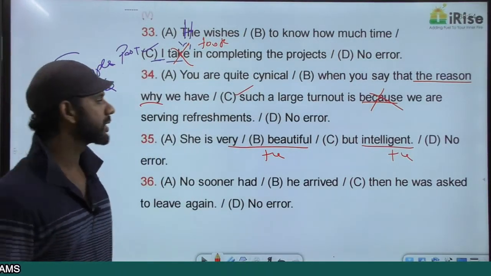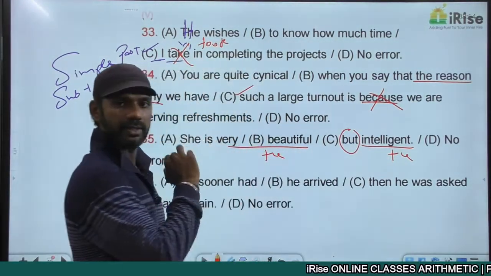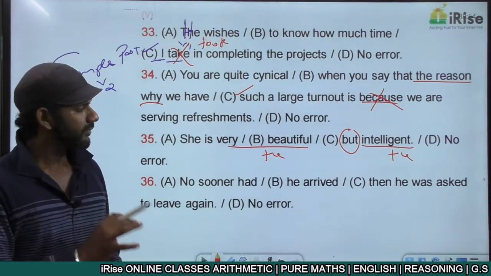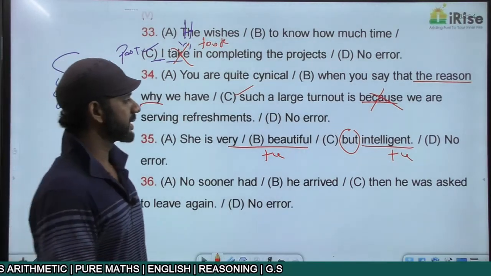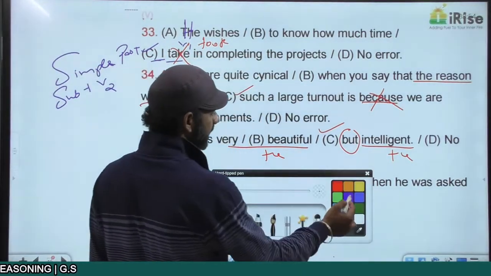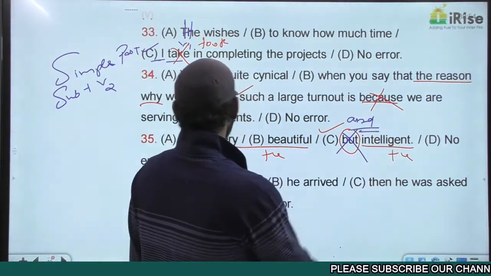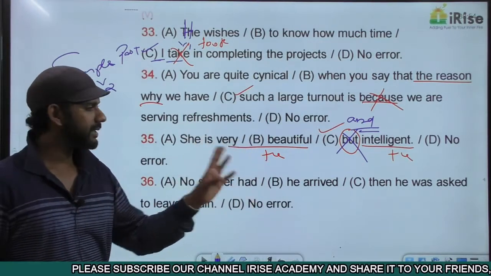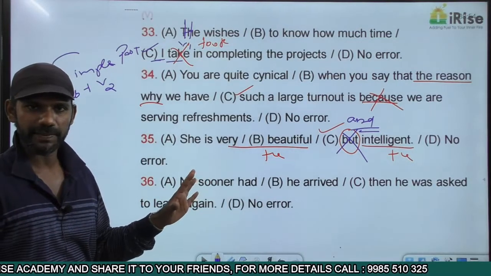We have two positive ideas here. But is a contrast indicator. A contrast indicator can never connect two positive ideas. It must always connect one positive idea and one negative idea. We have two positive ideas here. We cannot go for a contrast indicator. That is the error. The error is in part C. That means in this case, it cannot be but, it must be and. She is very beautiful and intelligent. And is a support indicator connecting two positive ideas. This statement now is grammatically correct.